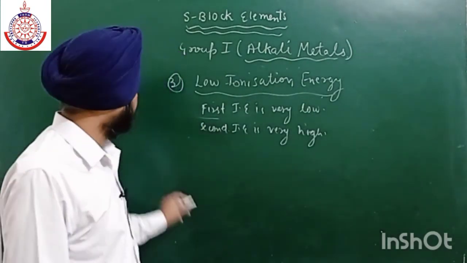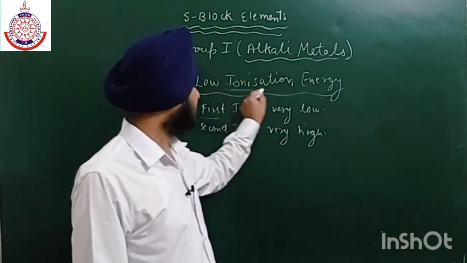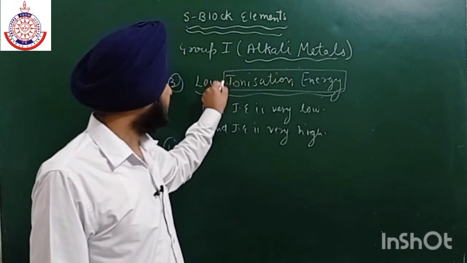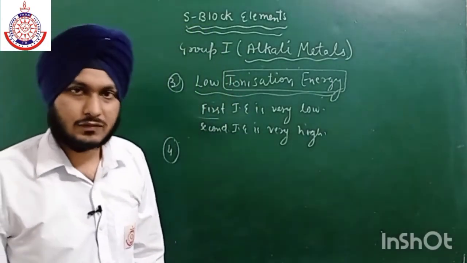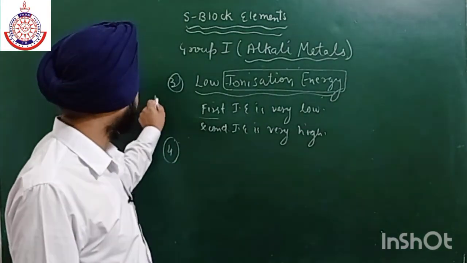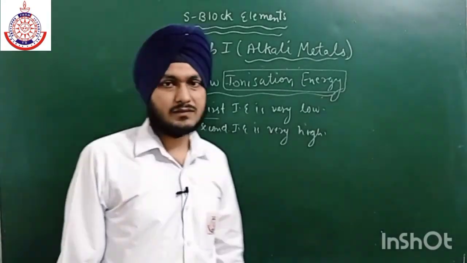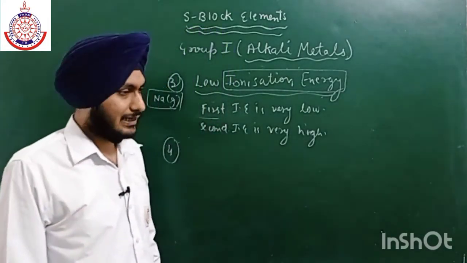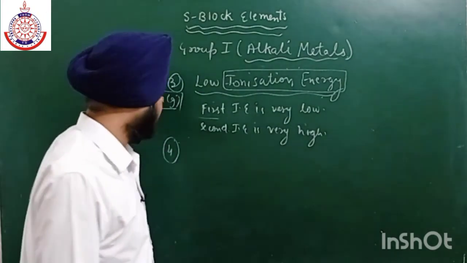Okay, next property is, so what is ionization energy? Ionization energy is the energy required to eject an electron from the gaseous state of any element. For example, we have Na as a gas. So firstly, we have to change the sodium which is present in solid state into gaseous state, and then we can easily eject an electron from the gaseous state element.